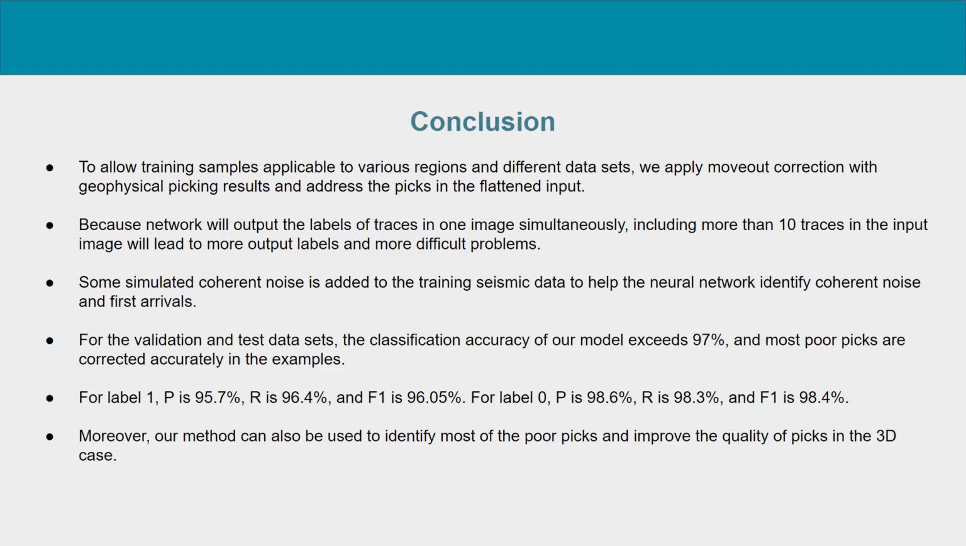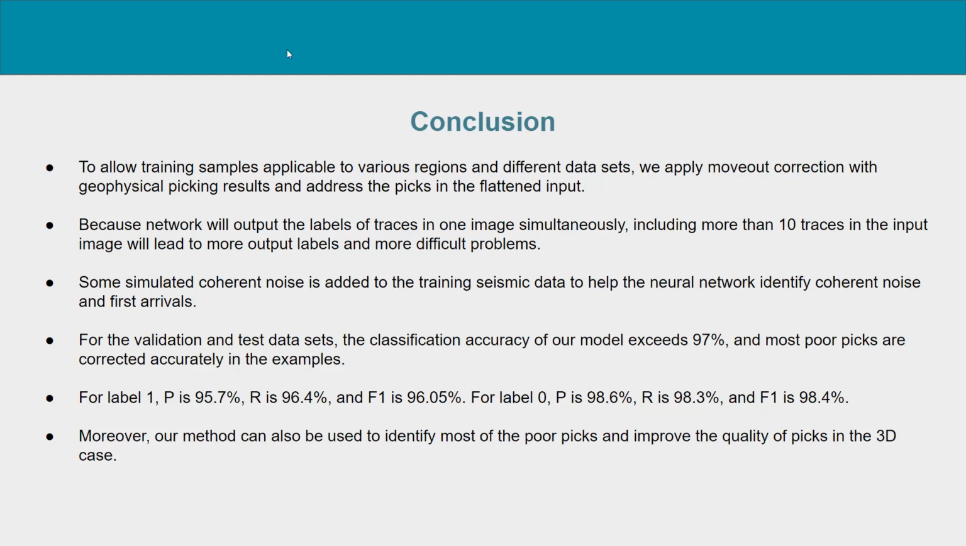Also, because the network will output labels of traces in one image simultaneously, including more than 10 traces in the input image will lead to more output labels and more difficult problems. Meanwhile, heavy coherent noise before the first arrival events may have a negative effect on the performance of the method. If the local features of coherent noises in the first arrival events are similar, it is difficult for a model to identify the poor picks at the location of coherent noise. In this situation, we need to add some simulated coherent noise to the training dataset or train a special network to help the neural network classify coherent noise of the first arrival events.